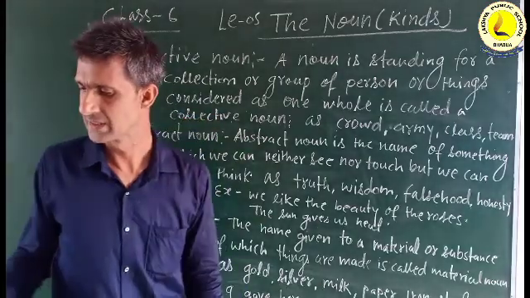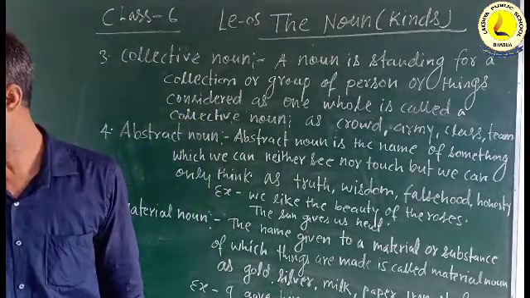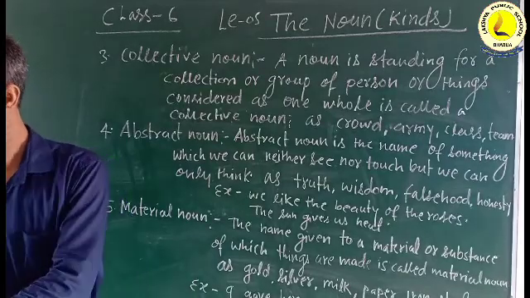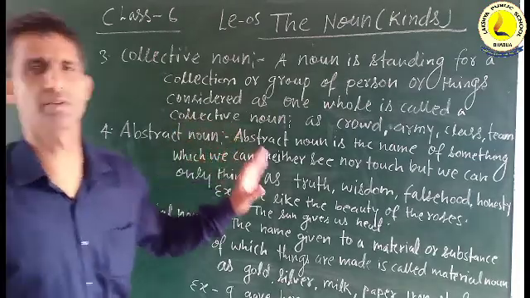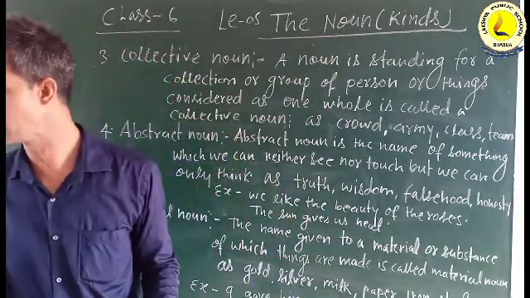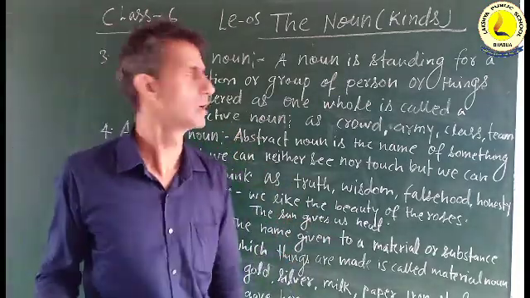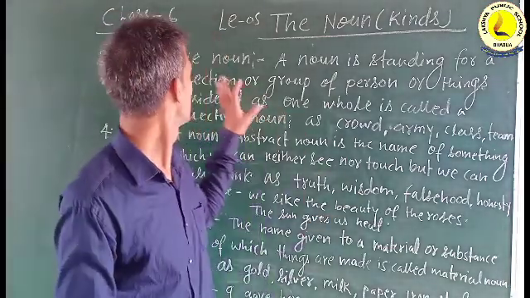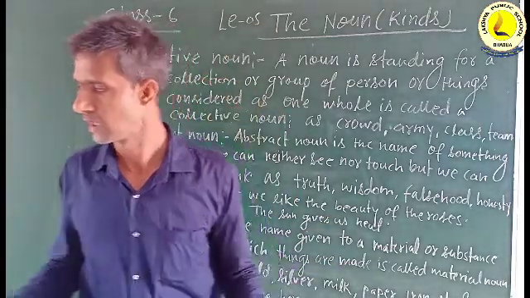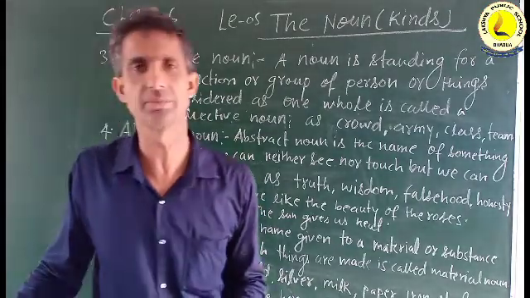If we see examples of collective nouns: if anyone sees, "His family lives in Mumbai," so family is here a collective noun. "Which team lost the cricket match?"